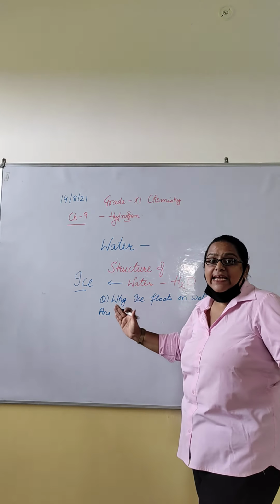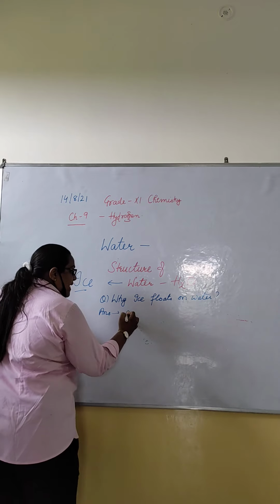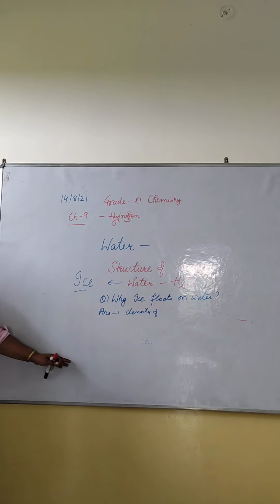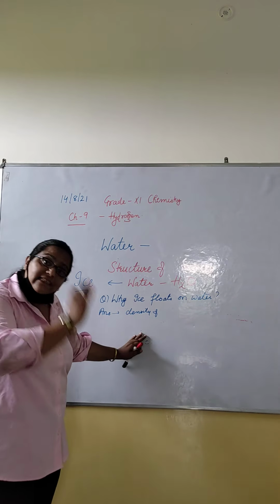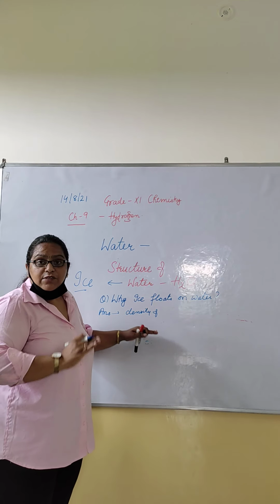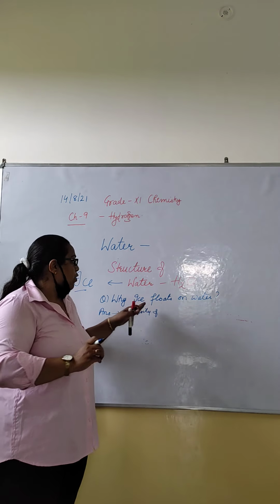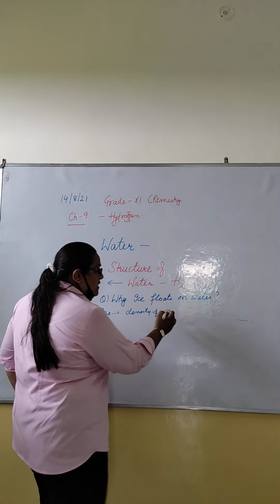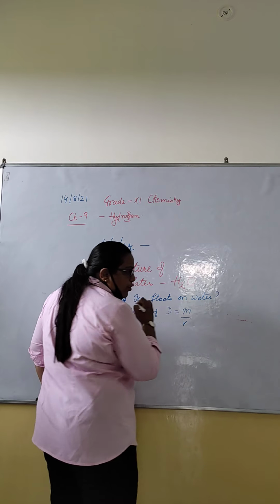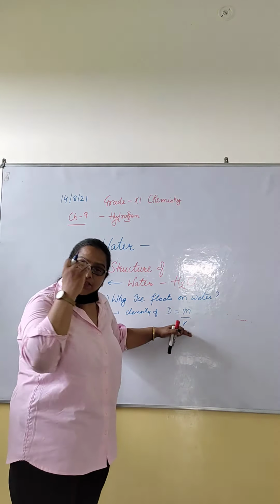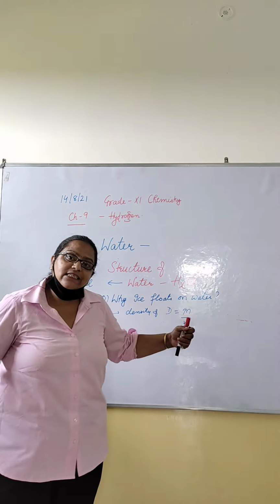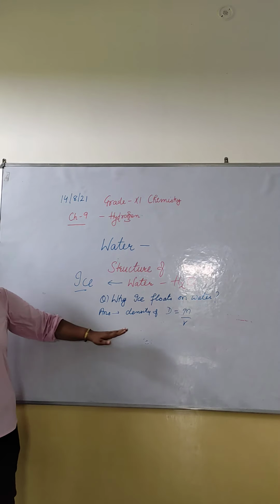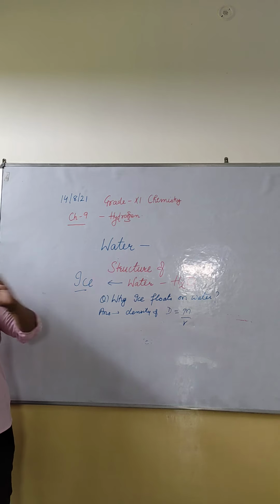So the density of ice becomes less than that of water. For the same mass of water or ice, the volume is increased in the case of ice. Density is mass over volume, so for the same mass, the increased volume decreases its density. And so ice floats on water.